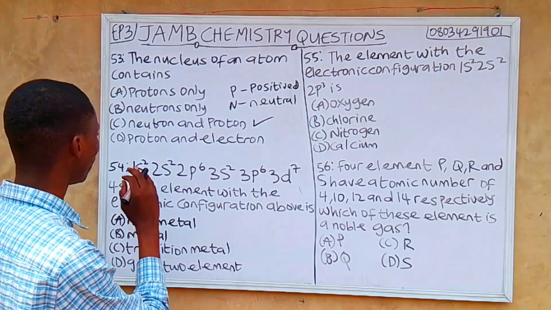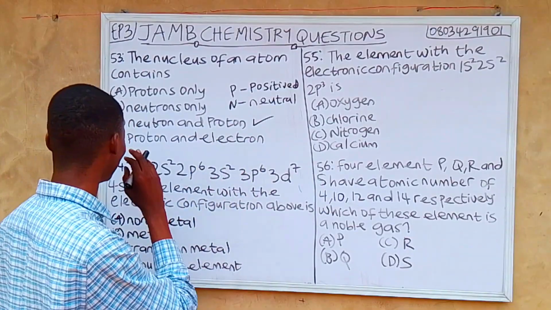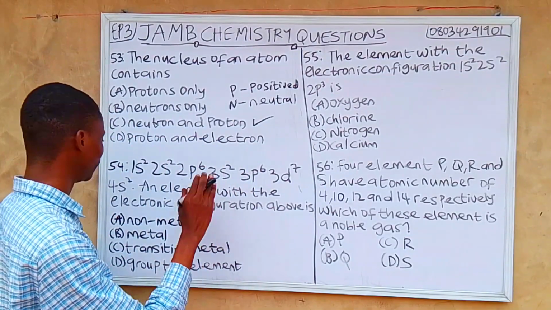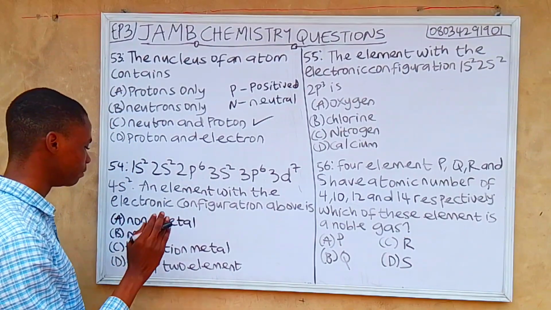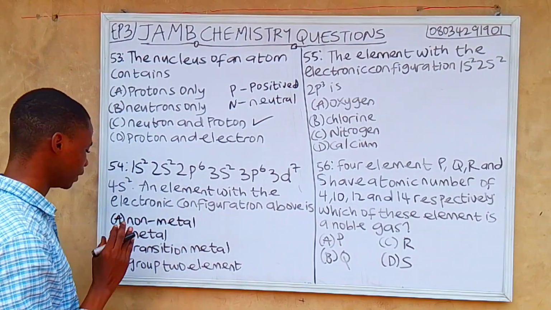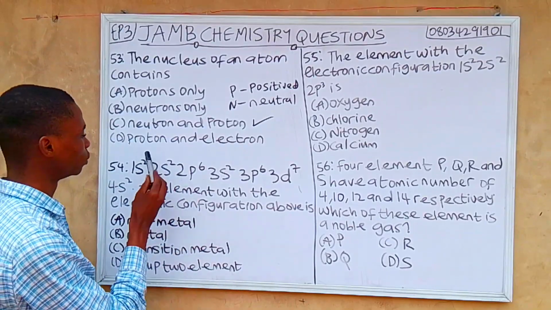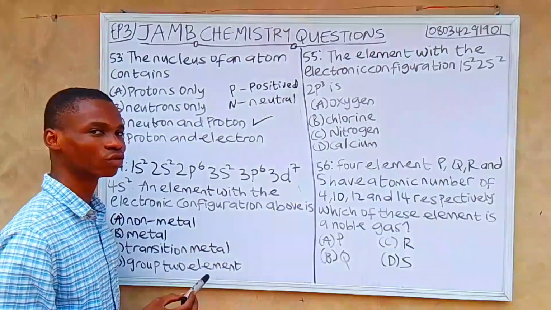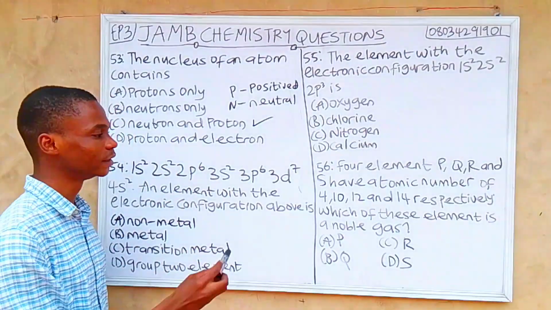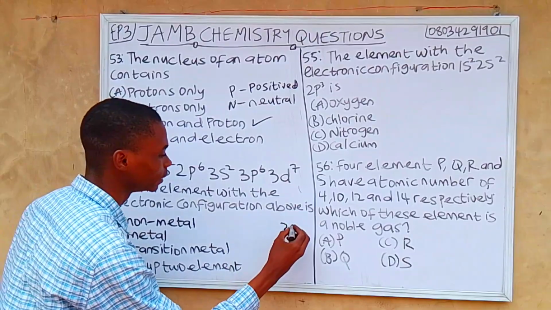Question 54. 1s2, 2s2, 2p6, 3s2, 3p6, 3d7, 4s2. An element with the electronic configuration above is A non-metal, B metal, C transition metal, D group 2 element. So let's add the numbers at the top. 2 plus 2, that's 4. 4 plus 6, that's 10. 10 plus 2, that's 12. 12 plus 6, 18. 18 plus 7, 25. 25 plus 2, that's 27.